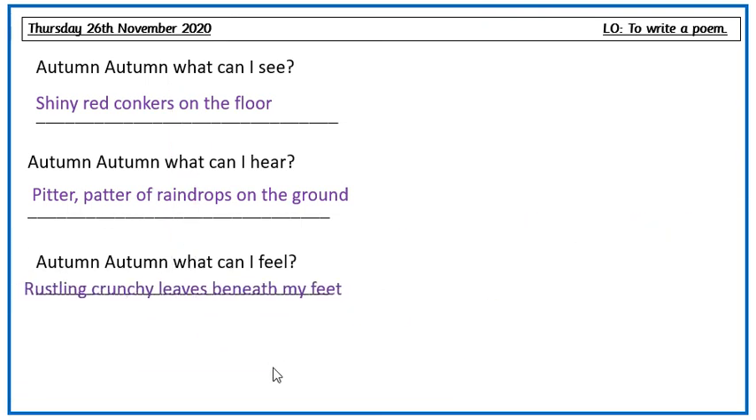Let's have a read of our poem all in one go. Autumn, autumn, what can I see? Shiny red conkers on the floor. Autumn, autumn, what can I hear? Pitter-patter of raindrops on the ground. Autumn, autumn, what can I feel? Rustling crunchy leaves beneath my feet.